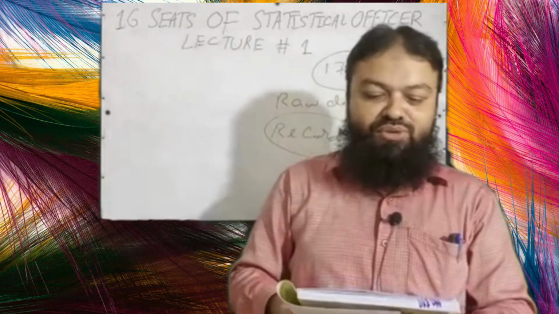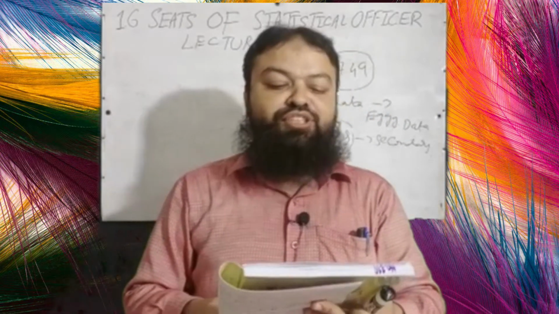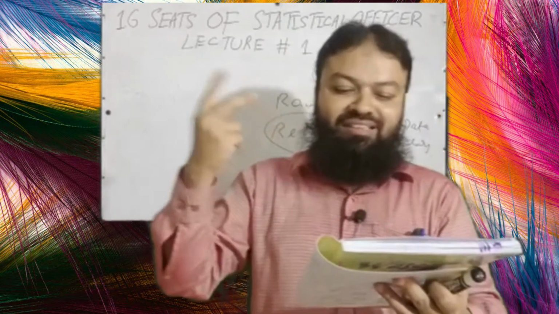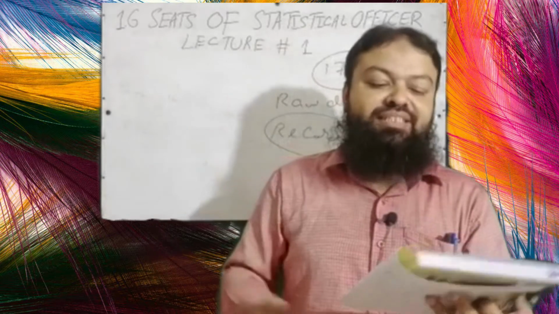Question number 22. Secondary data, which is also called existing data, may include which of the following? A. Official documents, it can be. B. Personal documents, it can be. C. Archived research data, it can be. D. All of these is the correct option.